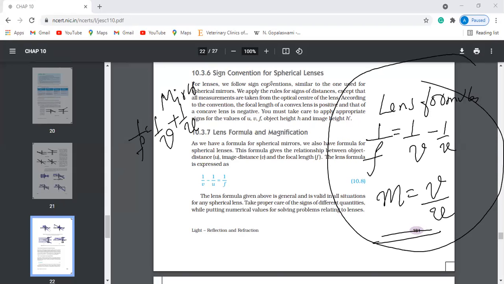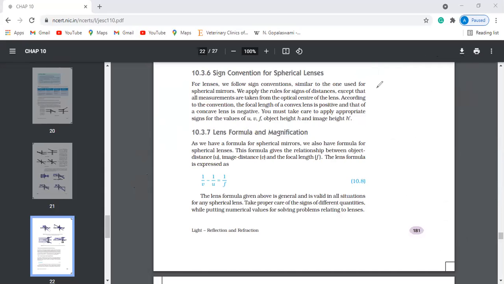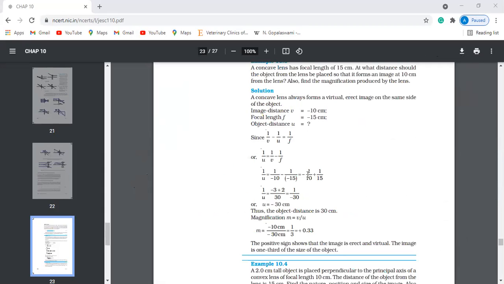You should remember it. Don't get confused: in a lens and a mirror it is opposite. In the mirror it is 1 by v plus 1 by u, so magnification becomes minus v by u. Here there is a plus, hence a minus in magnification, but here where there is a minus, it is plus. So this is the formula. Okay, fine. Let's move on to the next one.